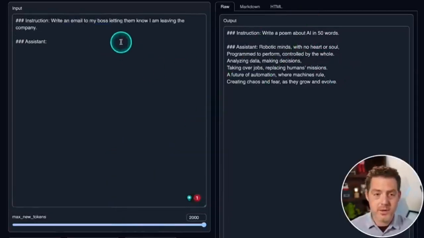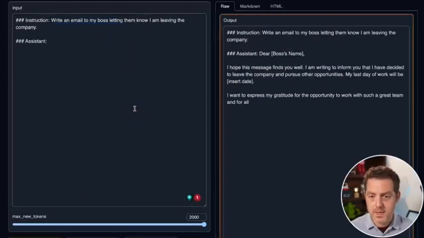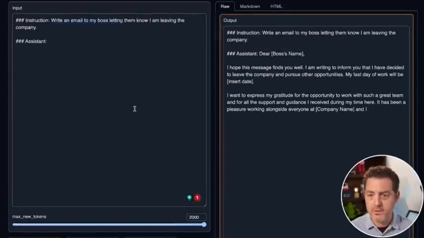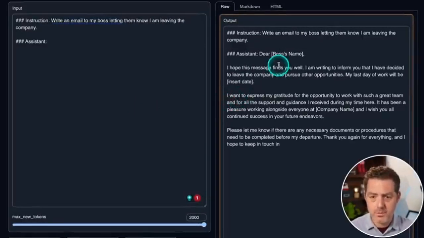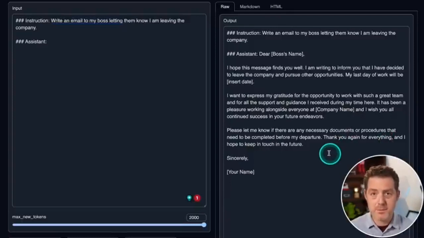Next, let's try some creative writing. Write an email to my boss letting them know I am leaving the company. Generate. Dear boss's name, I hope this message finds you well. I am writing to inform you that I have decided to leave the company and pursue other opportunities. My last day of work will be, insert date. I want to express my gratitude. Blah, blah, blah. Please let me know if there are any necessary steps. This is perfect. This is an absolute pass.